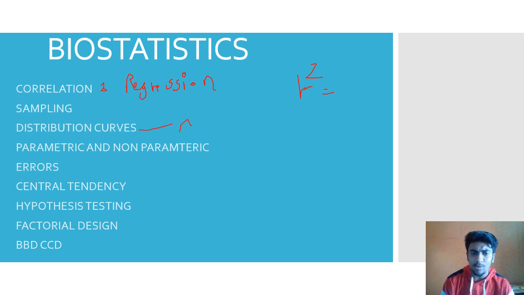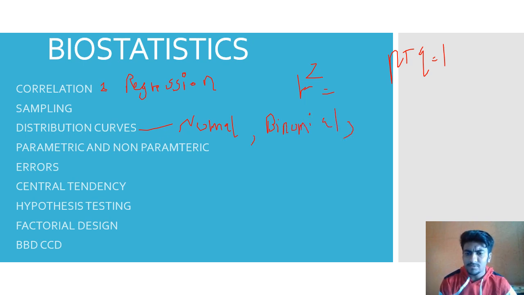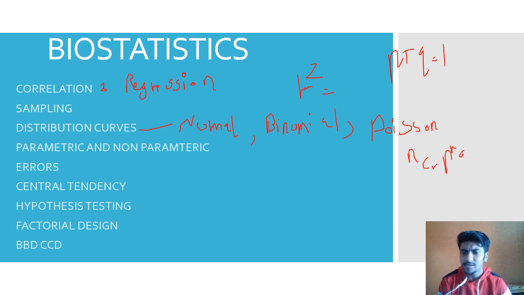Distribution curves. So there is normal distribution curve, there's binomial distribution curve, PQ, P plus Q is equal to 1, right? Then there is Poisson's distribution law. So you have to know that suppose it's normal, so mean is equal to median is equal to mode, right? We all know about this. Then what is skewness, positive skewness, negative skewness, what is kurtosis? You need to know about these terminologies, it is very essential, right? So formula for these, like normal, binomial, nCr, p raised to r, q raised to n minus r, all these formulas you need to know of these particular distribution curves, right?